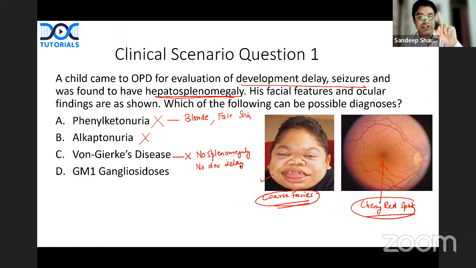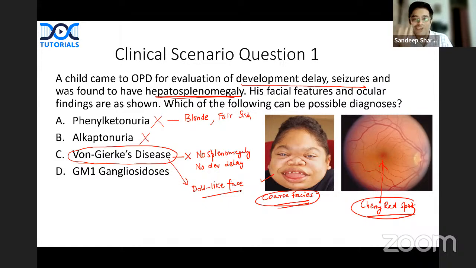And what type of facies is seen? Which is a past AIIMS entrance MCQ. Von Gierke's disease shows doll-like face. Doll-like face is seen, not coarse facies, which is the opposite of coarse facies. Doll-like face, cute face. So everything which looks cute may not be that cute. You know from personal experience, it may be suggestive of a disorder in the child. Later in today's session, I will be showing what doll-like faces look like.